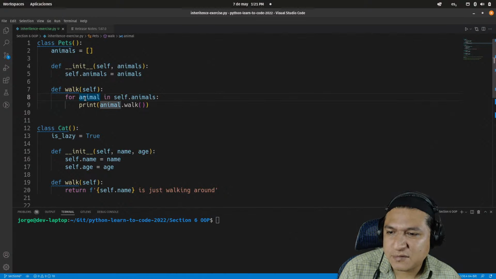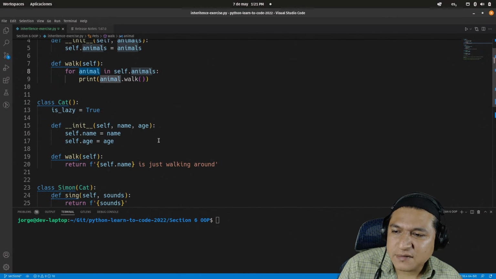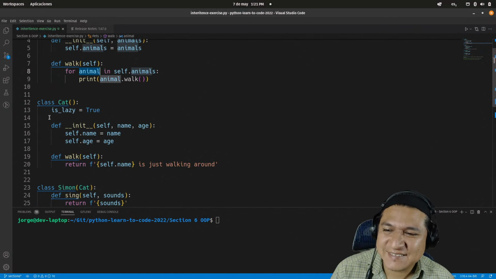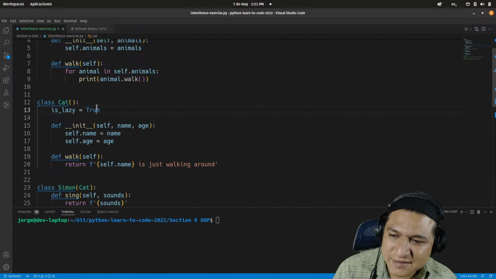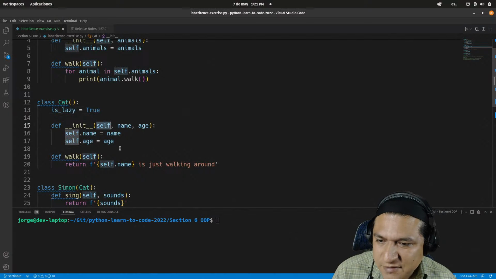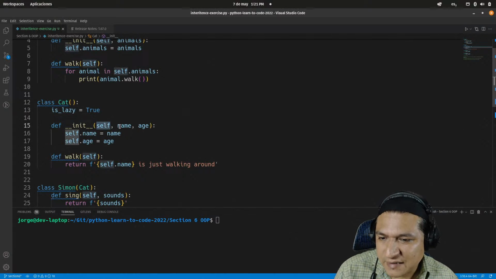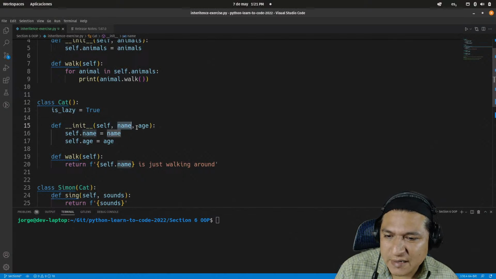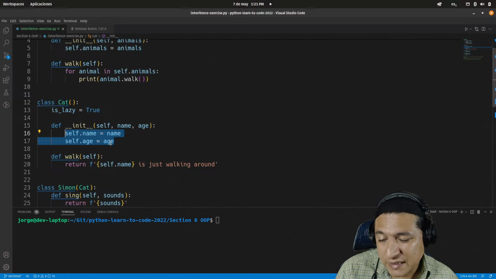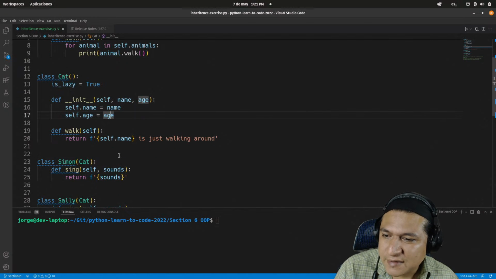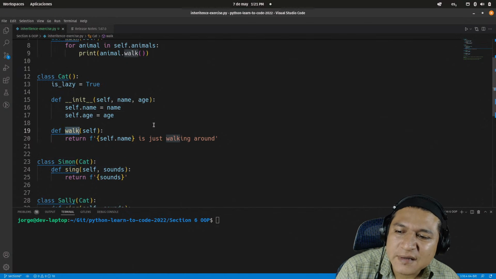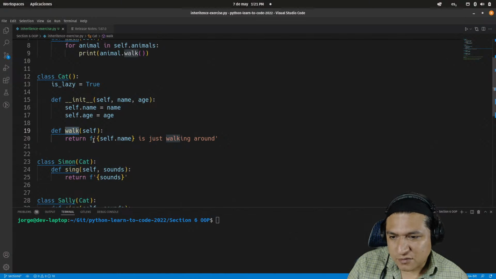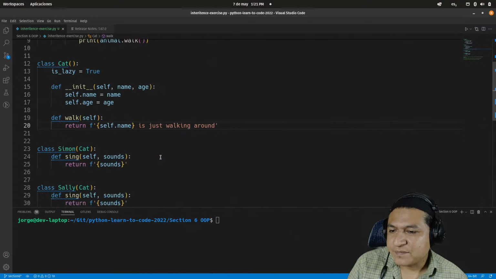Animal.walk. Yeah, I mean this one here. Okay, so here is a cat class. Okay, is lazy is true. There is a constructor. I pass the self object. I'm going to require a parameter name, an age parameter too. It's assigning basic attributes to the object. And here is the work method. It's going to return the name. It's just walking around. That's it.